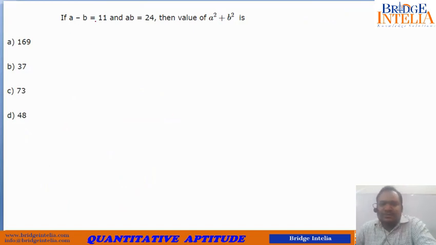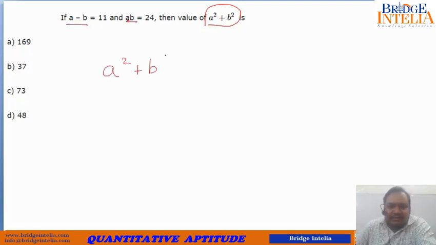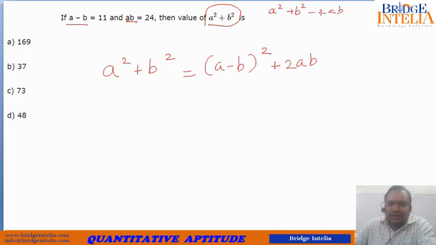So a minus b is given to us as equal to 11, and ab is given to us as equal to 24, and we have to calculate a square plus b square. So somehow you will have to express this in terms of a minus b and ab. So how can we do that? A square plus b square can be written as a minus b whole square. What shall we write? Because you know that a minus b whole square is equal to a square plus b square minus 2ab. So to remove this, you'll have to add 2ab.